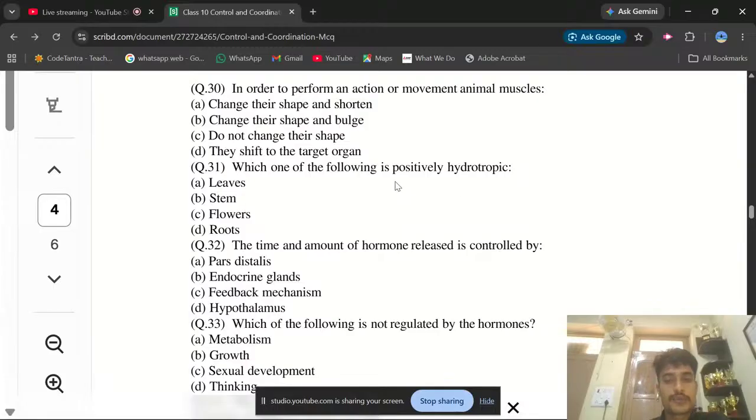Which of the following is positive hydrotropism? This is the last question we are doing here. So which of the following is a positive hydrotropism? As I discussed in the classes only, what is the meaning of this hydro?